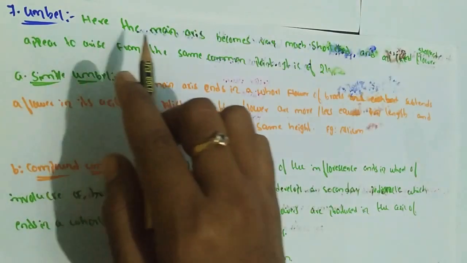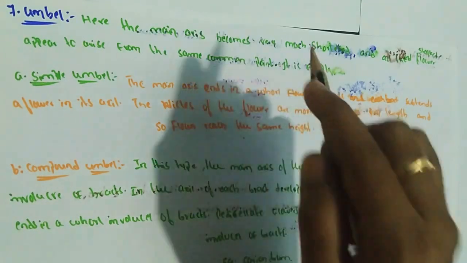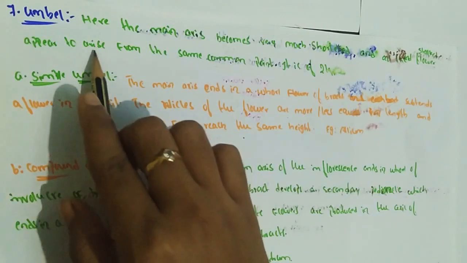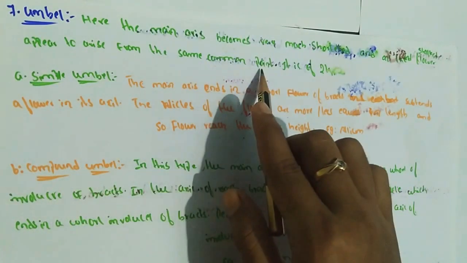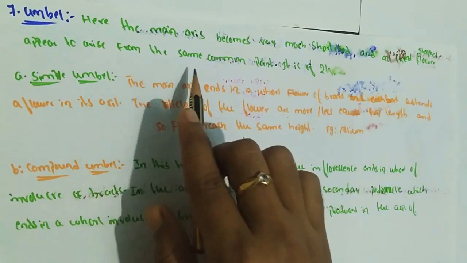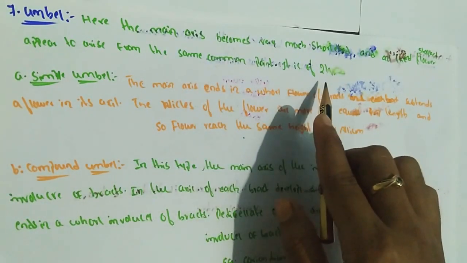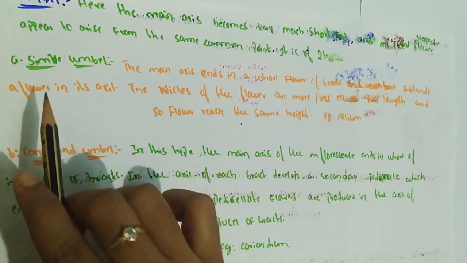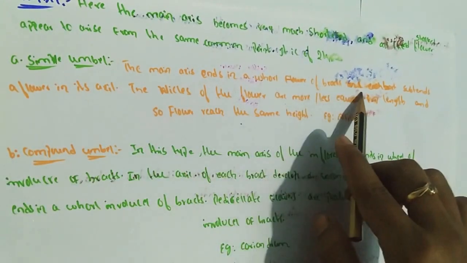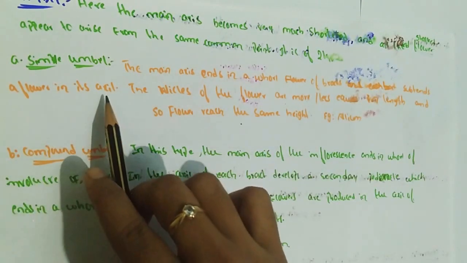And then umbel. Here the main axis becomes very much shortened and all the stalked flowers appear to rise from the same common point. It is again classified into two types. First, simple umbel. The main axis ends in a whorl of bracts and each bract bears a flower in its axil.